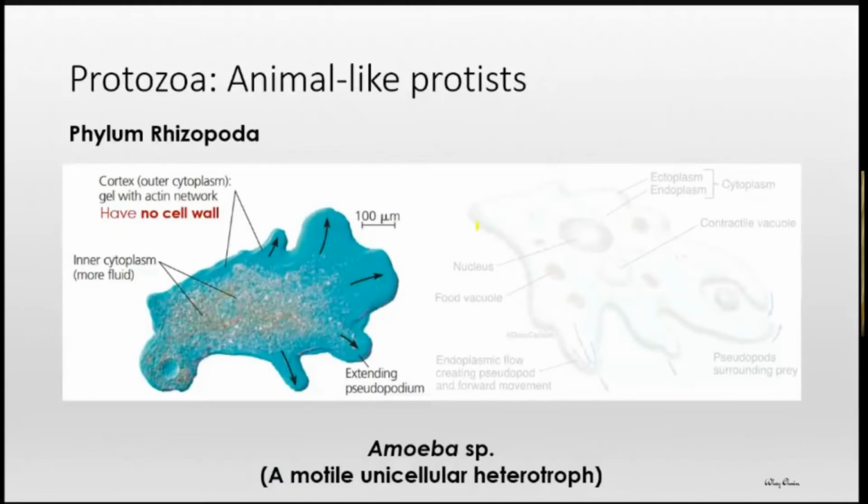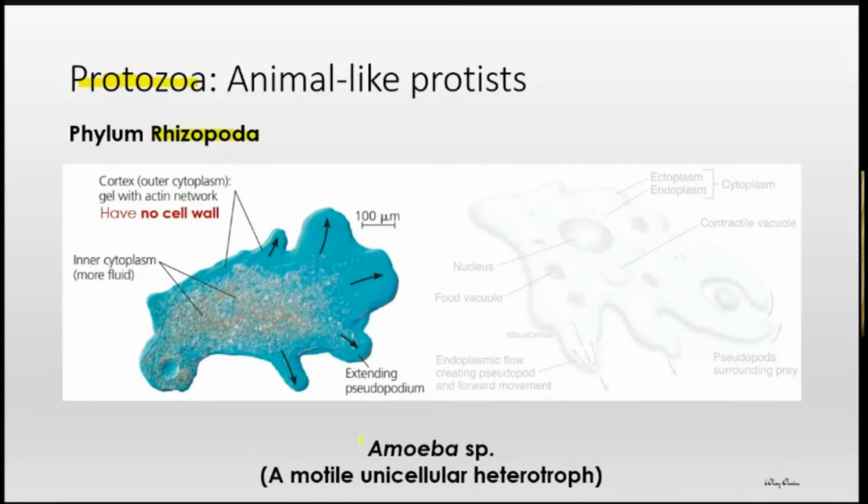Now I move on to the animal-like protists. I already moved on to the second group of Protista, which is the protozoa. And as I say, we only focus on one phylum in the first year, which is Rhizopoda.